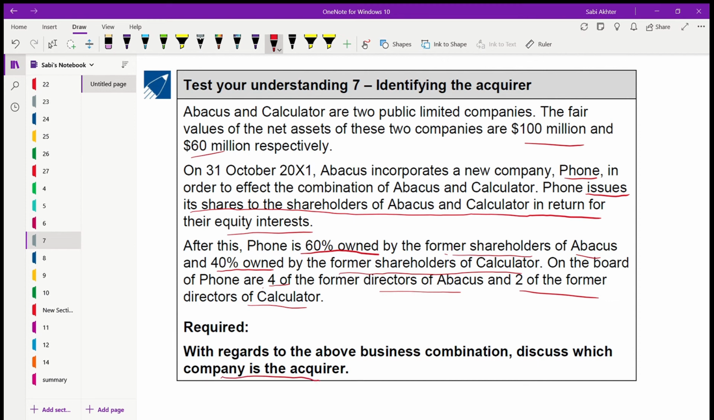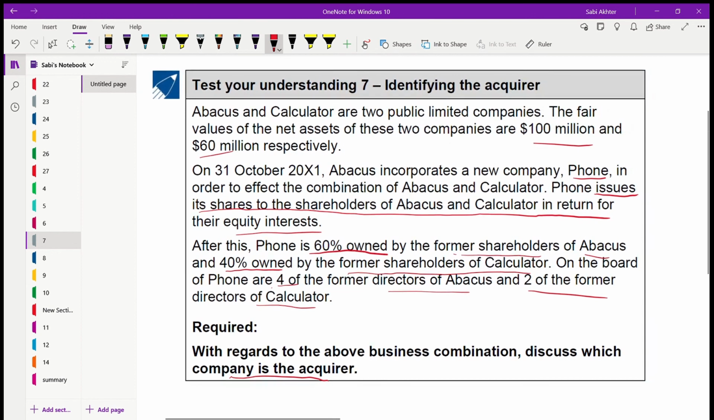So in your SBR, this type of question is very rare. I have not seen a question like this, to be honest. But let's do this to identify an acquirer. In case you are given a question like this, you have to be prepared always for the most unexpected questions in SBR, okay?